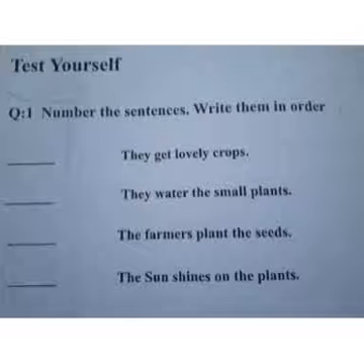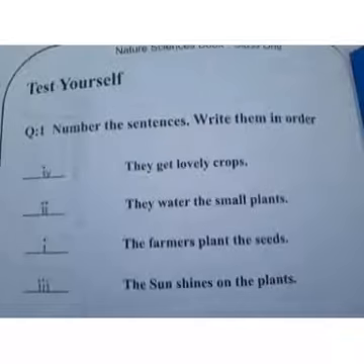Question number 1 is number the sentences, write them in order. Number 1 is the farmers plant the seeds. Number 2 is they water the small plants. Number 3 is the sun shines on the plants. And number 4 is they get lovely crops.